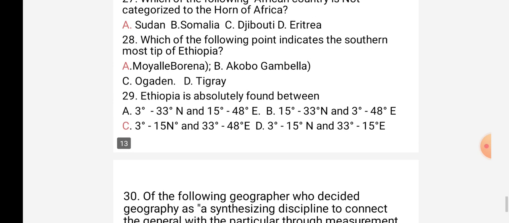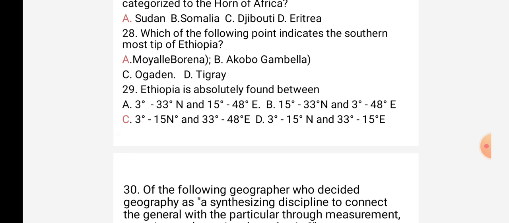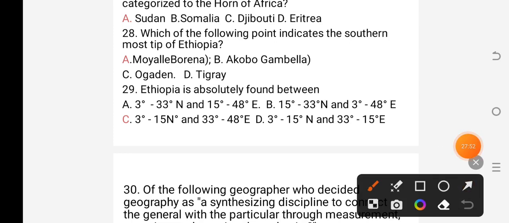Question number 28. Which of the following points indicates the southernmost tip of Ethiopia? Southernmost tip. A. Moyale Borana. B. Akobo Gambella. C. Ogaden. D. Tigray. Moyale Borana is the southernmost tip of Ethiopia. So the answer is A.